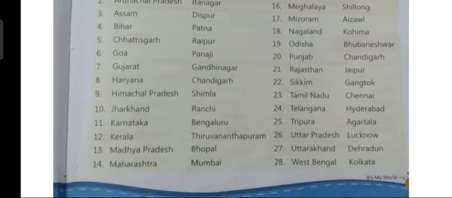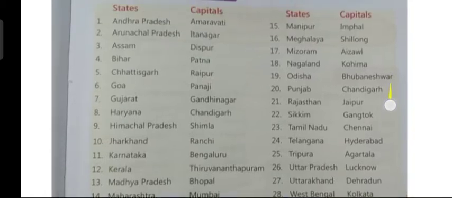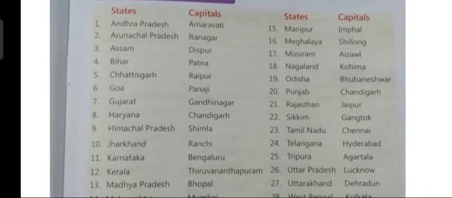As you can see, children, there are 28 states. So, the states along with their capitals are important. Please learn it.